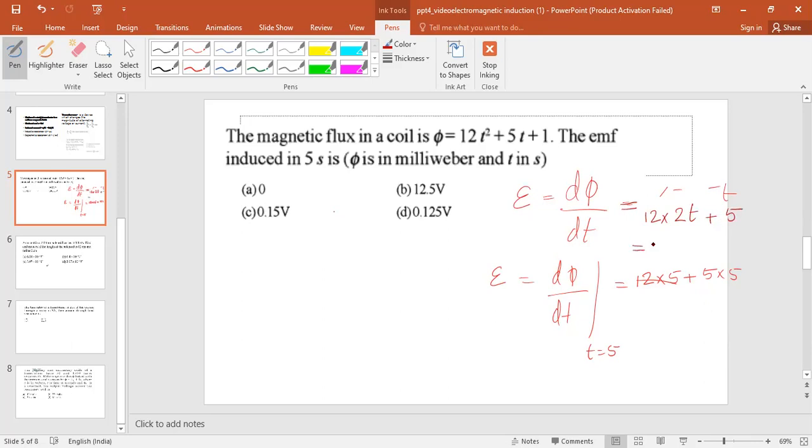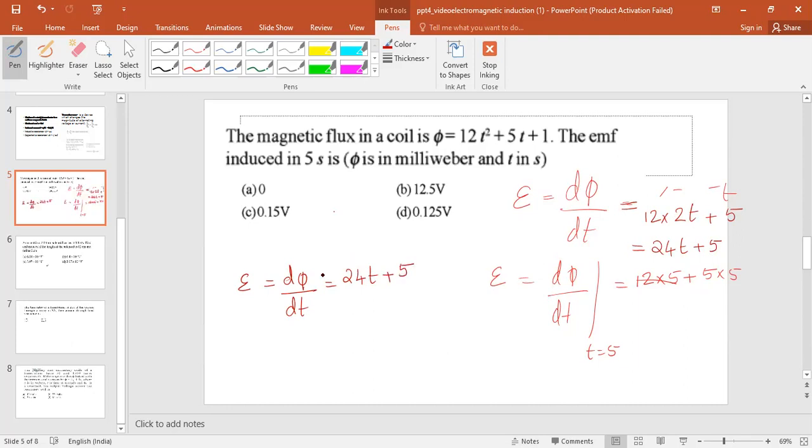So that becomes 24t plus 5. So epsilon E is equal to d phi by dt, that is equal to 24t plus 5.